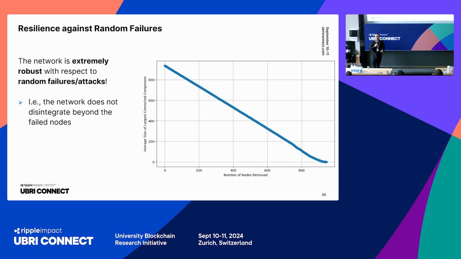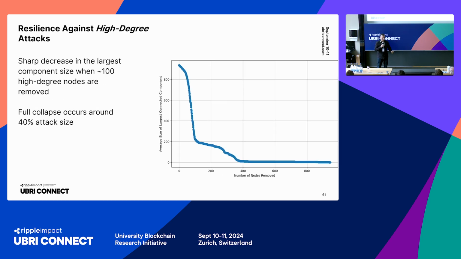Let's look at some results from the XRP's peer-to-peer overlay. As I mentioned before, the best scenario you can get is essentially a 1 minus P linear type of decay. And that's exactly what XRP's peer-to-peer overlay showed when the failures were random. So if the adversary randomly chooses the nodes that it will attack, essentially it cannot do any further damage to the network. If it fails 200 nodes, as I'm looking at here, the remaining 750 nodes pretty much are still connected. So this is a great picture from the perspective of robustness. With respect to random failures, we are good.